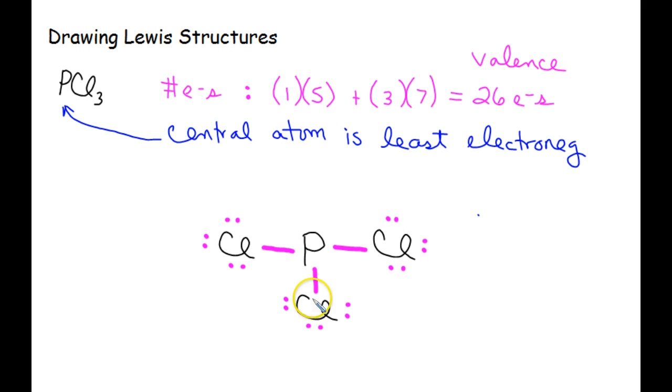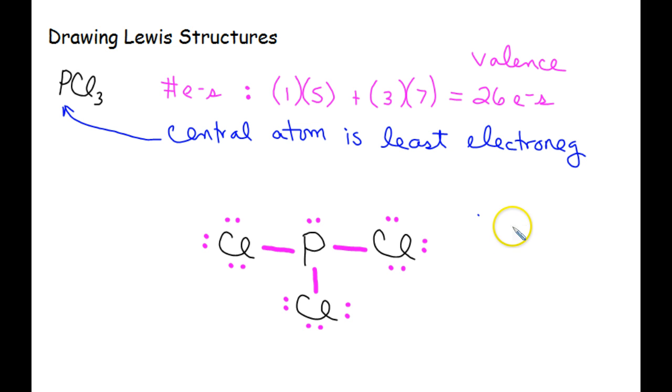Once you have bonded the bonded atoms to the central atom using single bonds, you fill the octets of your bonded atoms. But if you heard me counting, we only used 24 electrons, but we need 26. Okay, so what do you do with those extras? They go on the central atom. And now that we have used 26 electrons, all octets are satisfied. 8, 8, 8, and 8.